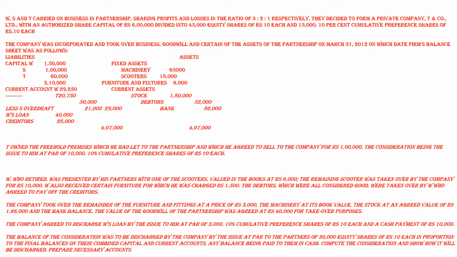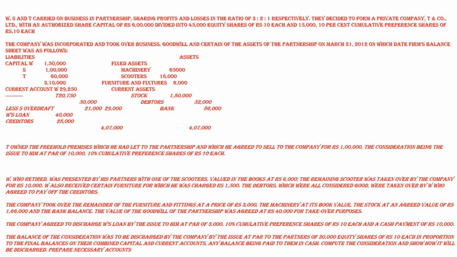The company was incorporated and took over business, goodwill and certain of the assets of the partnership firm on 31st March 2012, on which date the firm's balance sheet was as follows. Liabilities: capital W 1,50,000, S 1 lakh, T 60,000. Total capital of the three is 3,10,000.